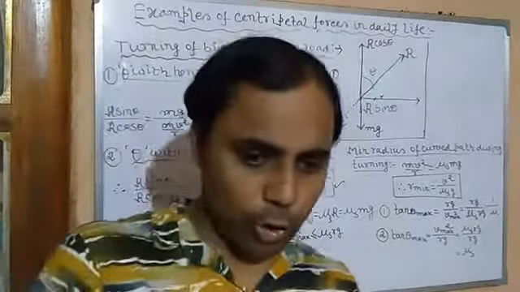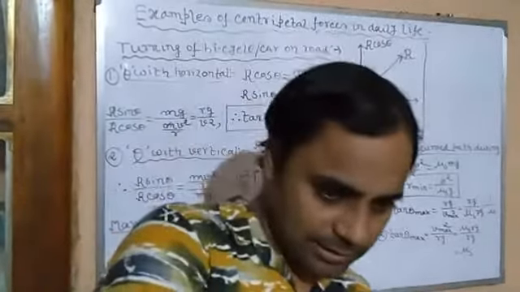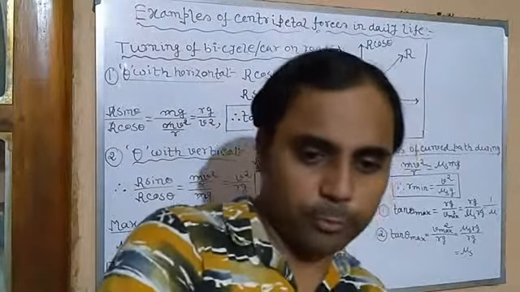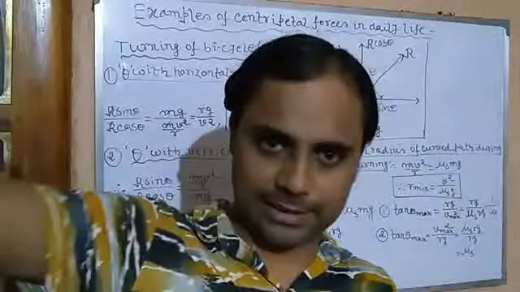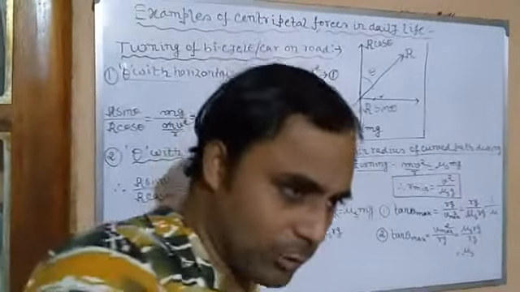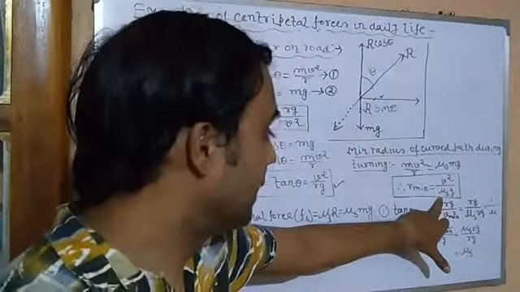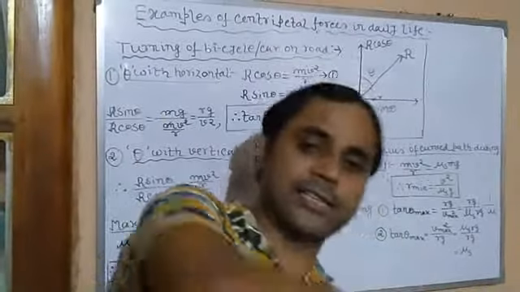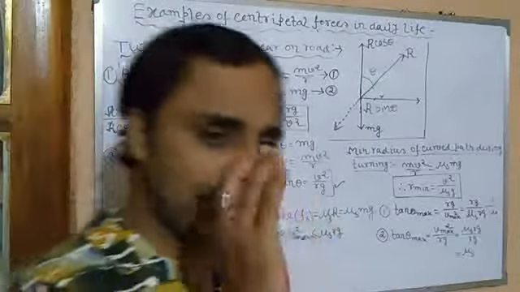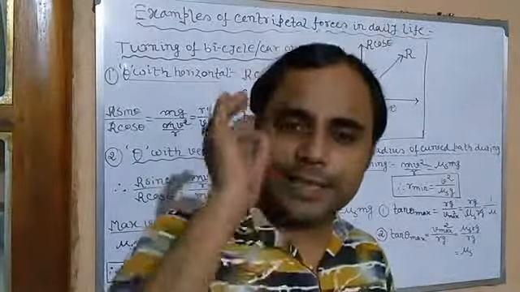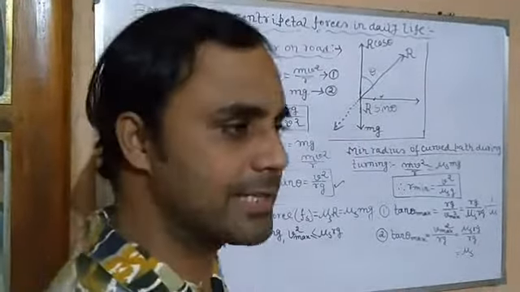The more we incline inward, the lesser will be the radius, isn't it? Because the circle will be smaller, and if we incline less, or go straight, then the radius will be greater, a greater circle. So the more we incline inward, the lesser the minimum radius, but it has a limit. So what is the limit? R minimum is v square by mu s g. If we incline further, the friction will be insufficient, because the frictional force is key, crucial, vital, it is supplying the necessary centripetal force.